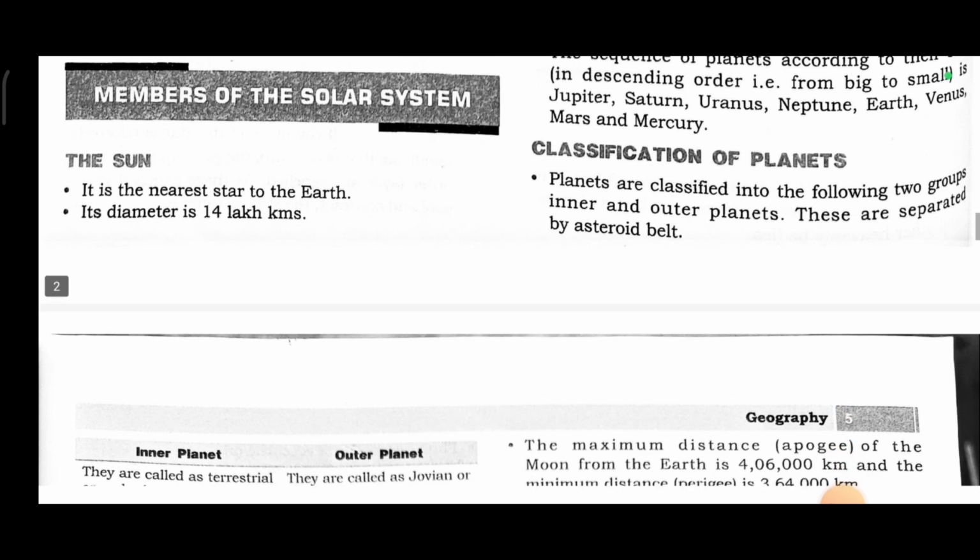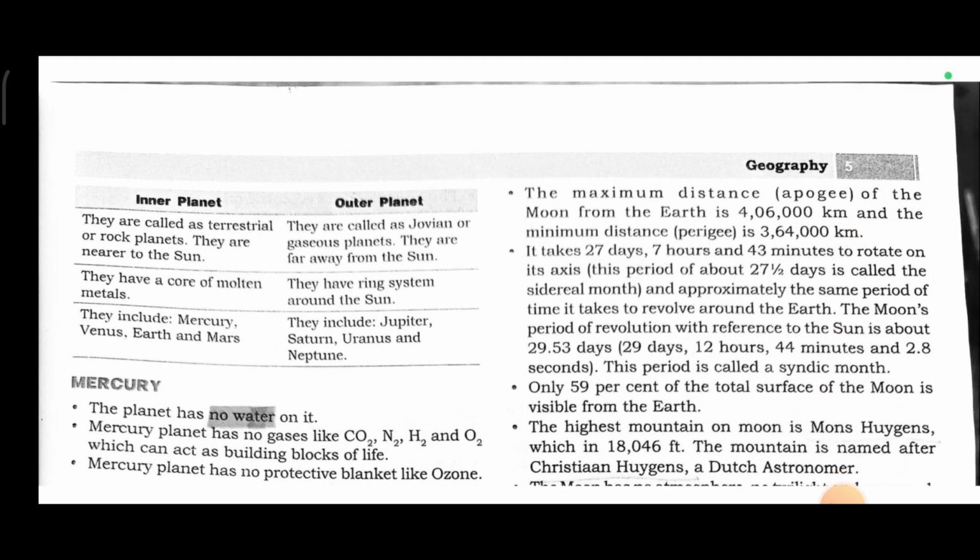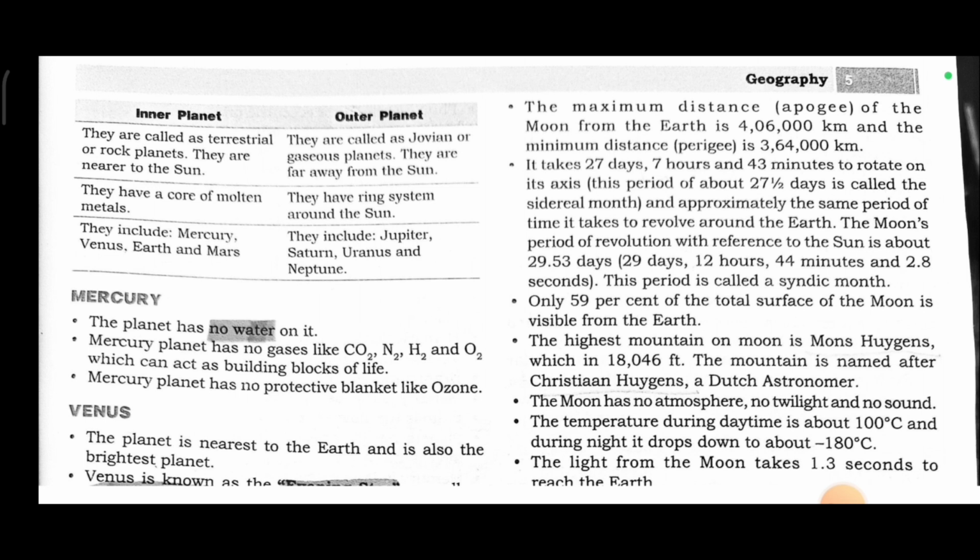Classification of planets. Planets are classified into the following two groups, inner and outer planets. These are separated by the asteroid belt. Inner planets are called terrestrial or rock planets. They are nearer to the sun. They have a core of molten materials. They include Mercury, Venus, Earth, and Mars.